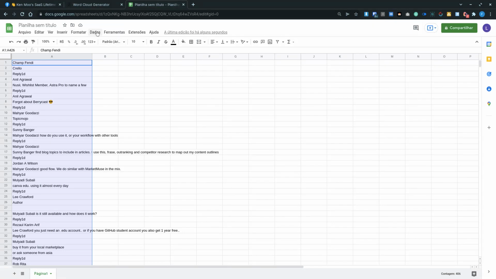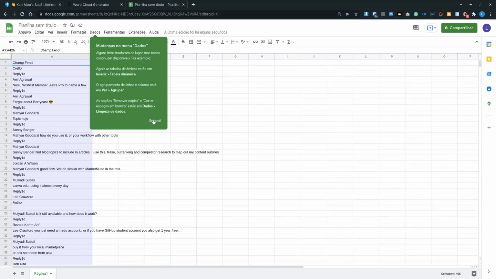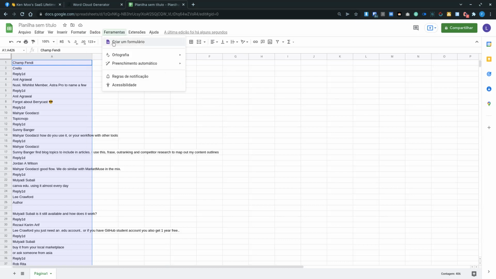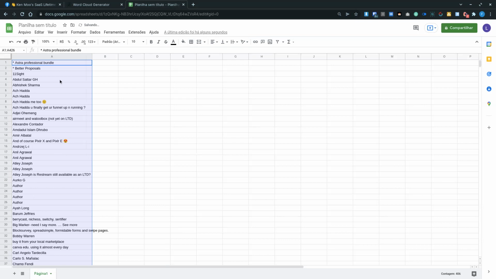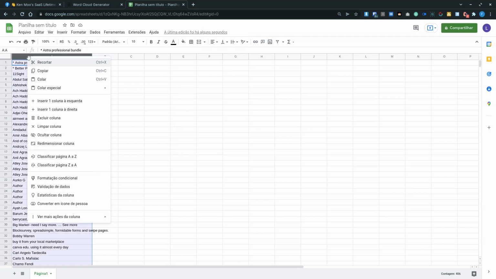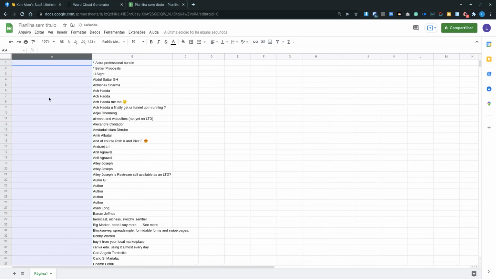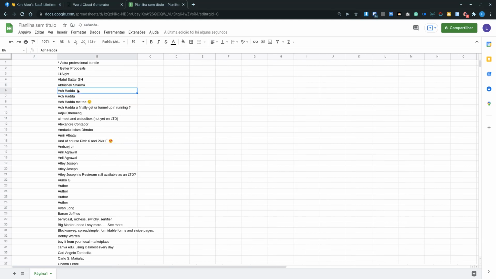So the first thing I'll do is organize or sort this in a column. And here you see that there are lots of double inputs or variables or strings, which are names.